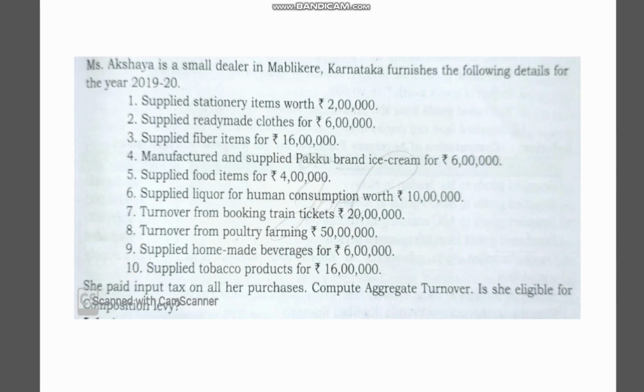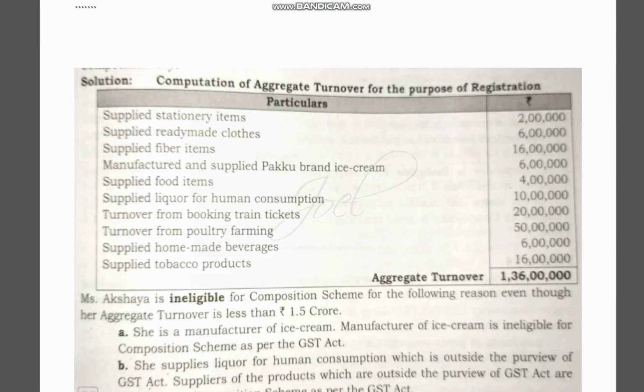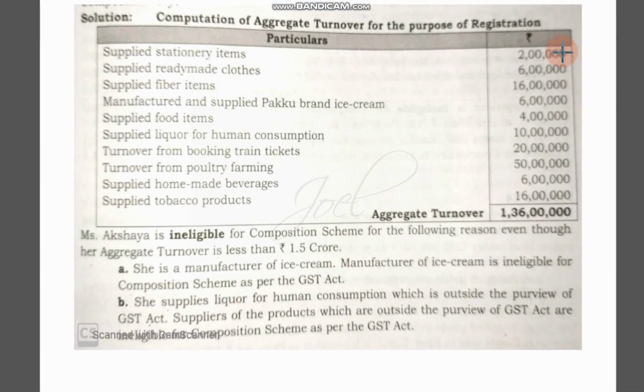Because of all these reasons, this person is not eligible. You can see here all items we have written, but even though the aggregate turnover is less than 5 crore, it is not eligible. One is selling ice cream, the other is selling alcohol for human consumption. It won't come under GST, so that's why we are not considering this.